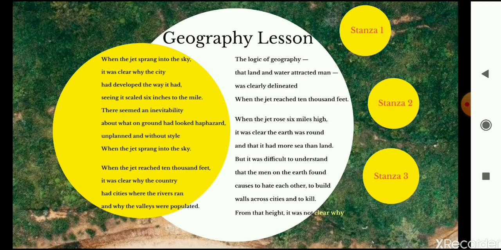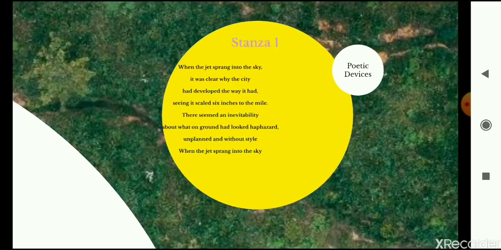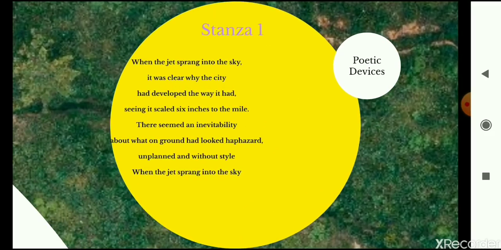Now that we've read the poem, let's move on to the analysis of the poem stanza-wise. So here is stanza number 1. Let me read and explain it to you. When the jet sprang into the sky. Sprang means to fly up. So when the jet sprang or flew up into the sky, it was clear why the city had developed the way it had. It was clear to the poet why the city had developed the way it had.